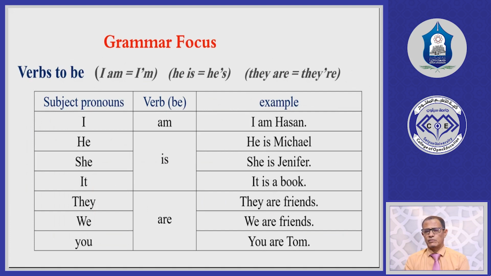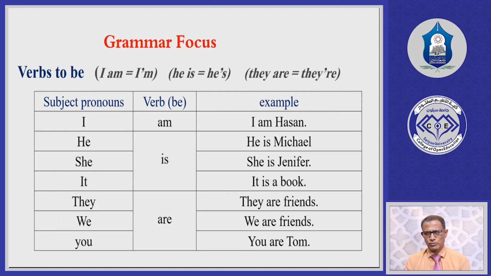Then the third part of the pronouns: we have they, we, you, which are plural pronouns, and these pronouns are used with are. Are is used with they, we, you. They are, we are, you are. We cannot say, for example, "they is." No. So they are, we are.